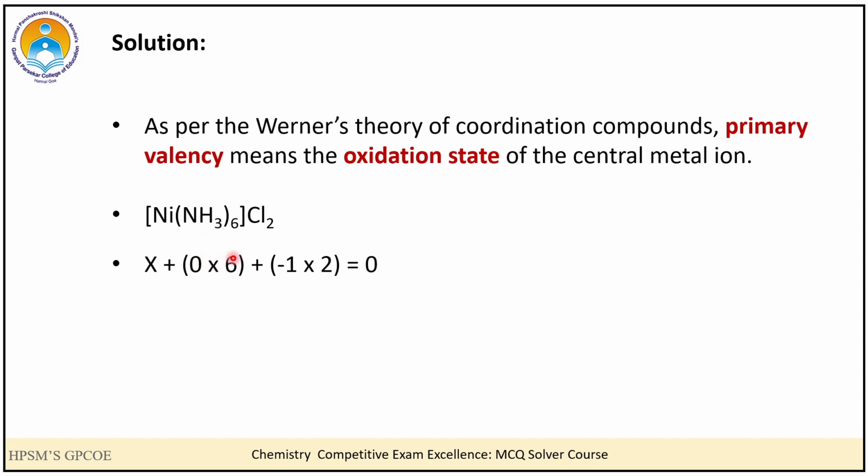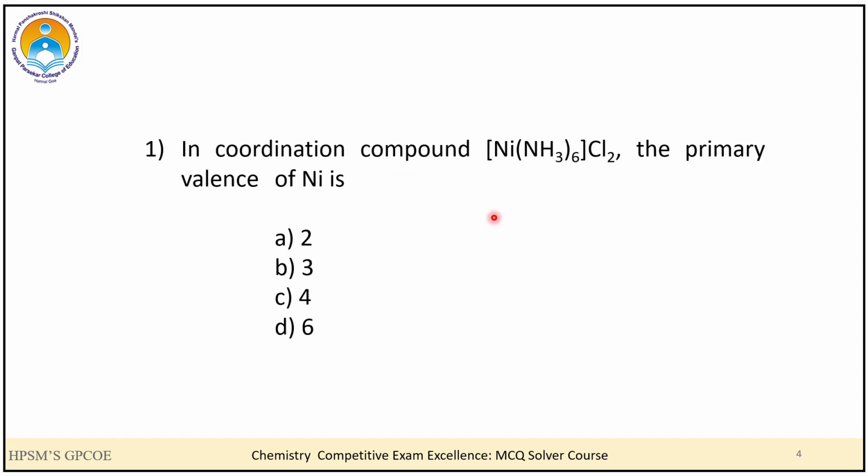So 0 into 6 plus minus 1 into 2. Minus 1 because we know that Cl is an anionic ligand and it has a charge of minus 1 and there are 2 such ligands. So it becomes minus 1 into 2. However, I would like to bring to your notice that here the Cl is not a ligand because it is outside the coordination sphere. Overall, my compound is neutral and hence we put this entire equation equal to 0. When we solve this, we get X is equal to 2. That means my nickel in this case is in the +2 oxidation state. So here the correct answer is A, that is 2.